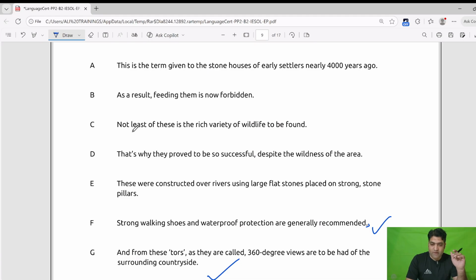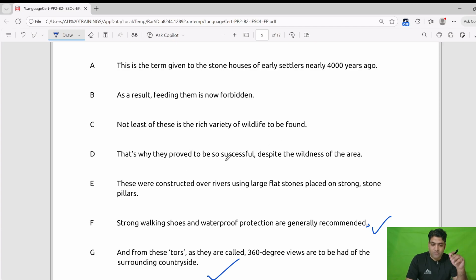This is the term. A will not be the answer. As a result, feeding, no. B will not be the answer. C, not least of these is the rich variety of wildlife to be found. Yes, this can be our answer, C, but I need to read it further.